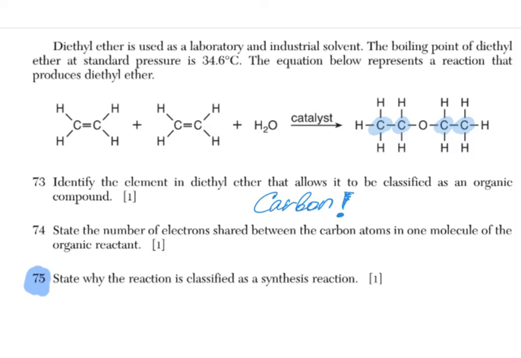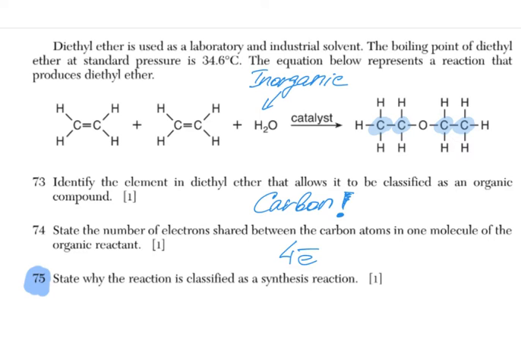Now, state the number of electrons shared between the carbon atoms in one molecule of the organic reactant. So, since we're talking about reactants, we should be looking at the left part of this equation. Water is an inorganic compound, so we should be looking at these ethene molecules. And if we are considering this molecule over here, between carbons we see 2 lines. It means that there are 4 electrons shared between them, because each line means 2 electrons.